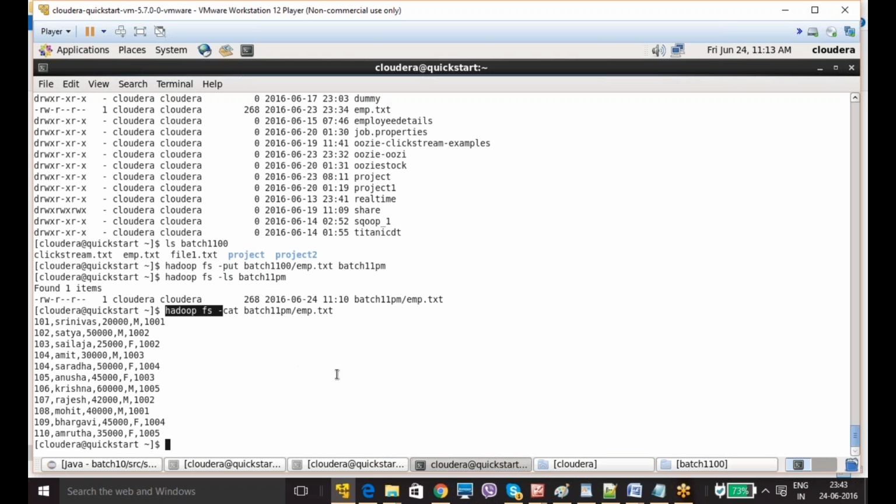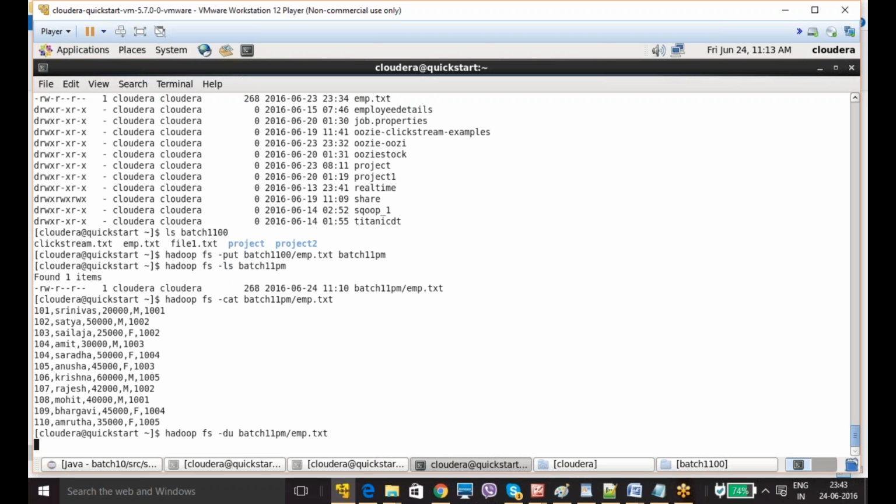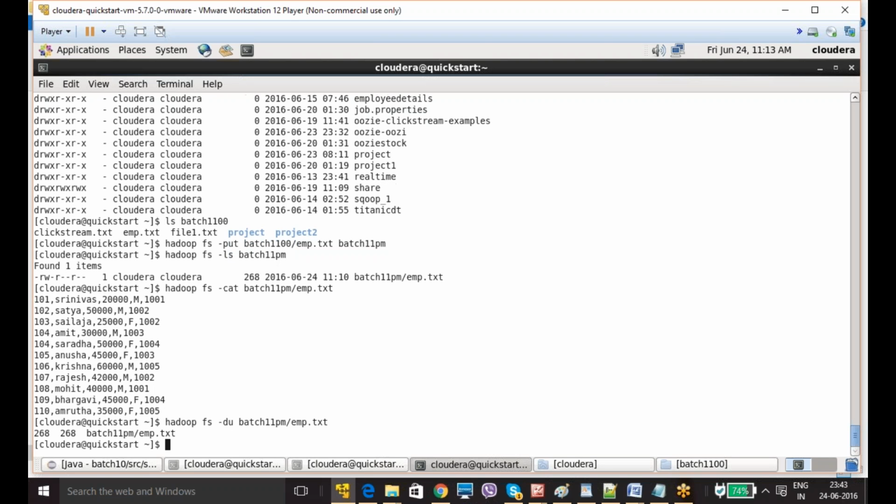Now I want to check the size of this file. How can I check it? hadoop fs -du batch 11 PM slash emp.txt. It is 268 bytes, not kilobytes. It is 268 bytes.